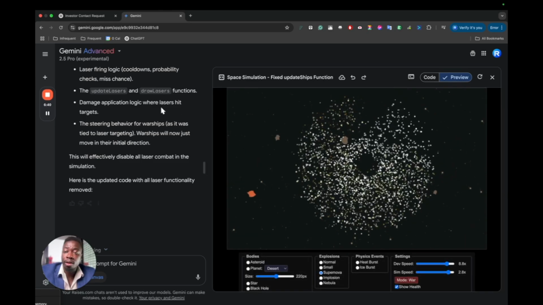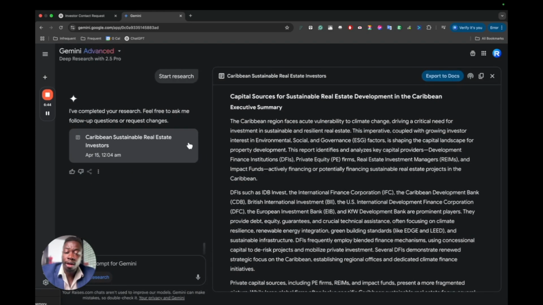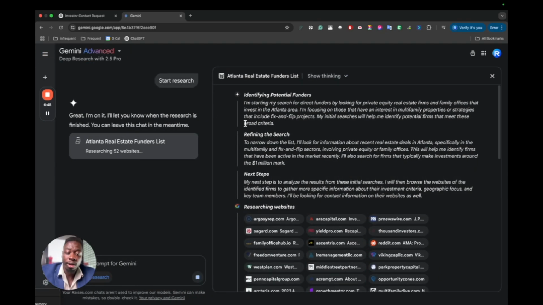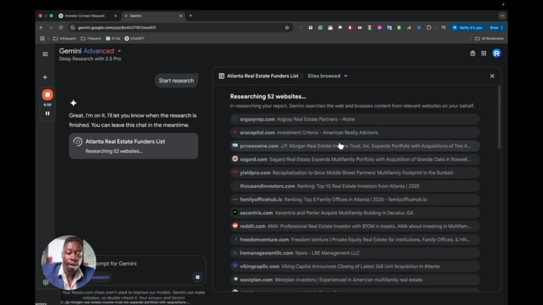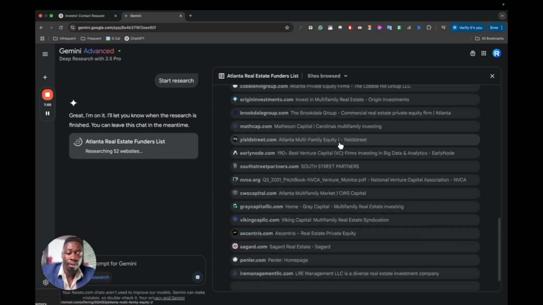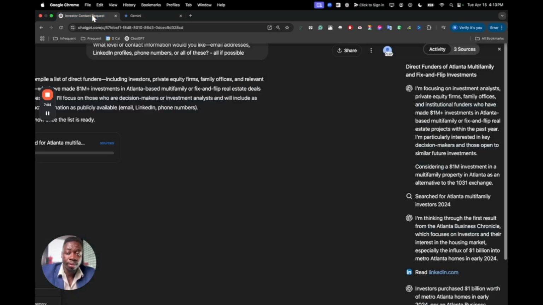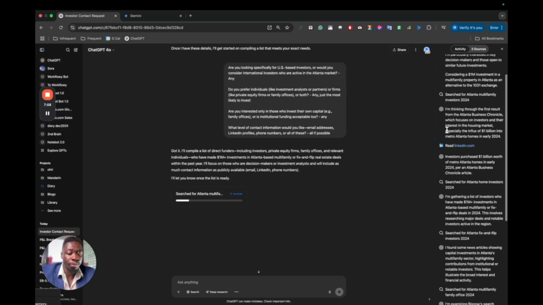So while that's there, let's go back to see the PE firms. Whoops, that's Caribbean real estate. That's another project I'm working on. Okay, let's see how far this has gone. This is still loading. It shows you the sites that it scrapes. And let's see here. So what's ChatGPT? Okay, so ChatGPT is moving.